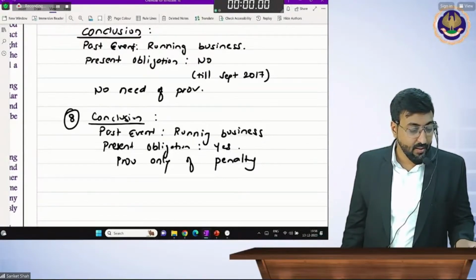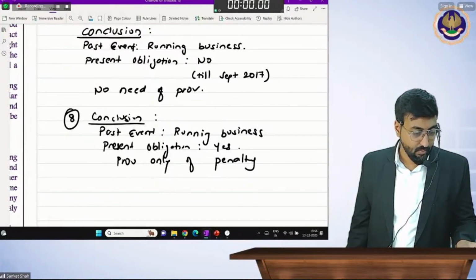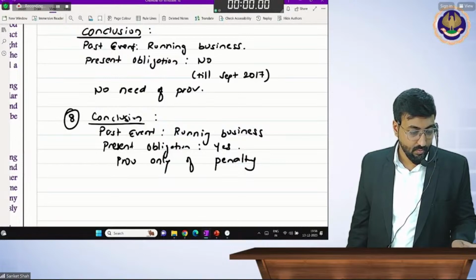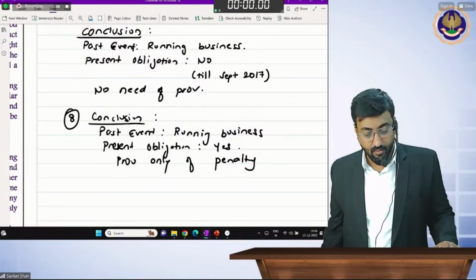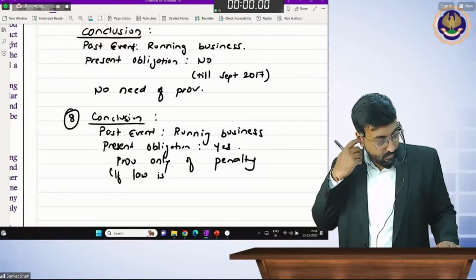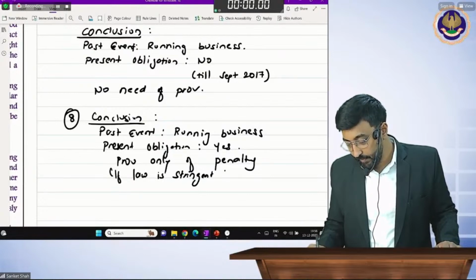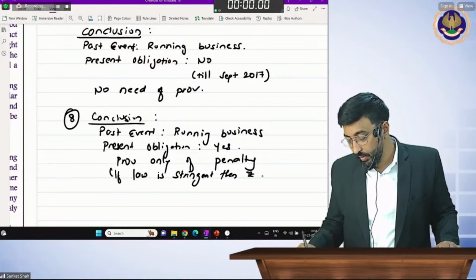Only of penalty. If law is stringent, then rupees 1 lakh.